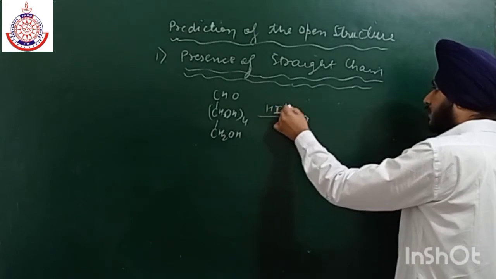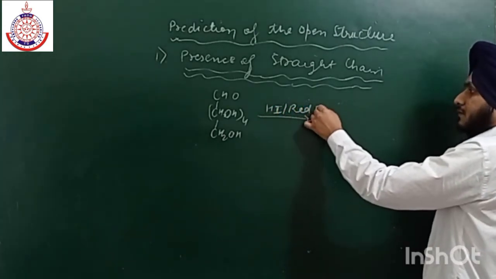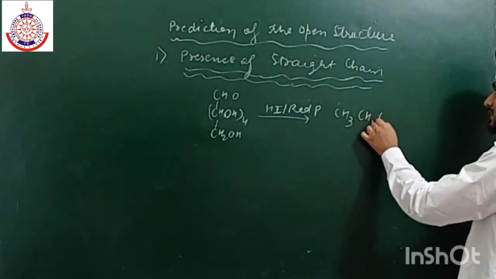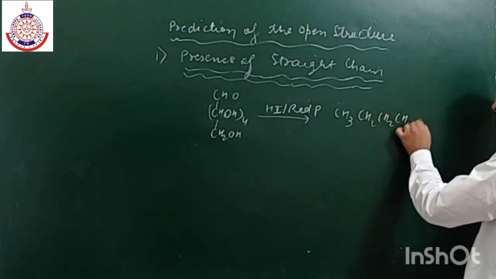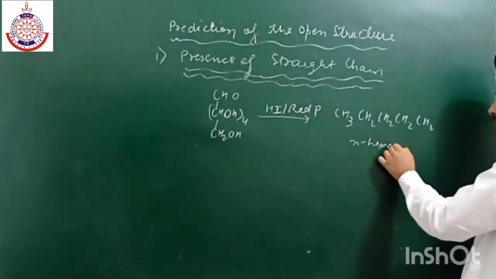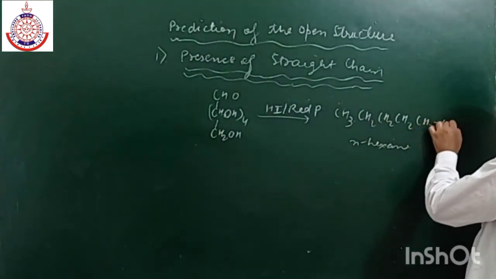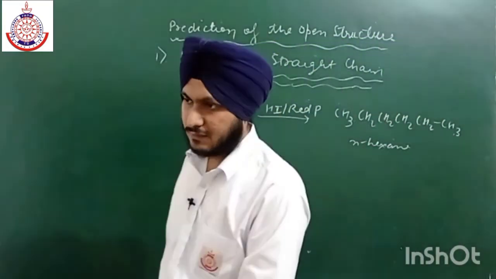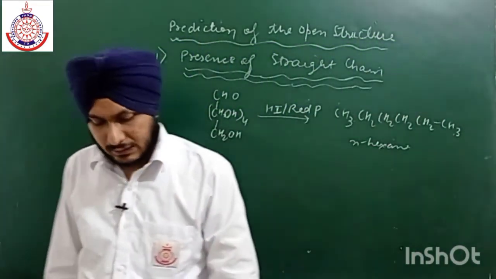When we react it with HI plus red phosphorus, hexane will form. Formation of hexane takes place, and this hexane is n-hexane, that is normal hexane. So this confirms the presence of the straight chain.